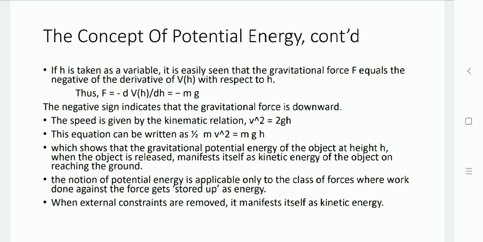So potential energy is applicable only to the class of forces where work done against the force gets stored in terms of energy. Here external constraints are removed and it just defines the kinetic energy.